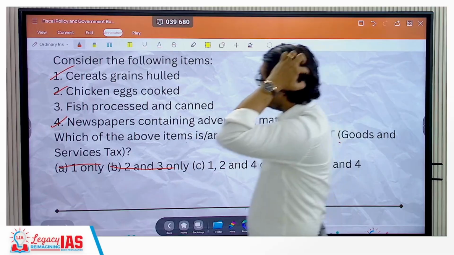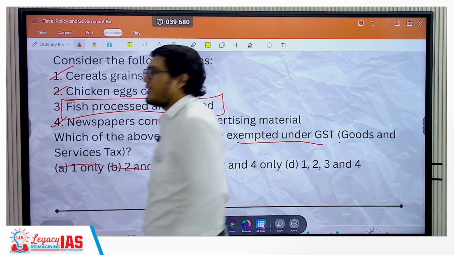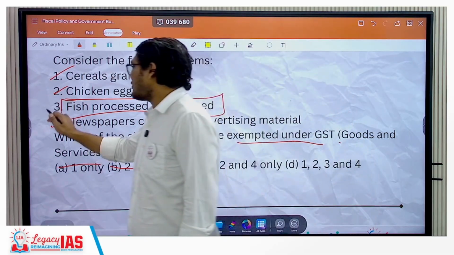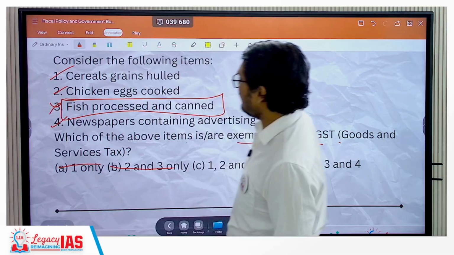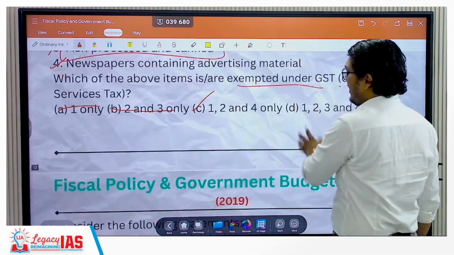Fish processed and canned. Now this fish which is processed and canned is not in the agriculture or the primary sector, it comes from the industrial sector. This as such is not exempted. So 3 is not exempted. The correct answer becomes C, that is 1, 2 and 4.